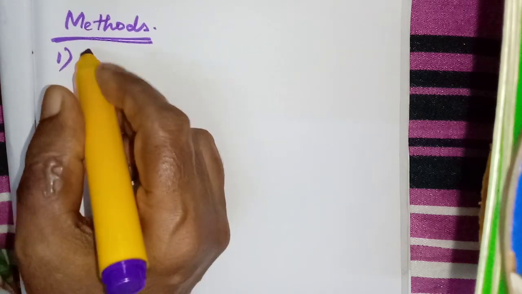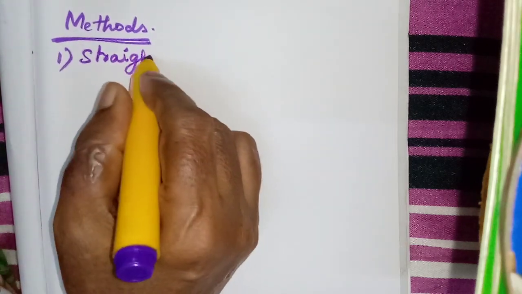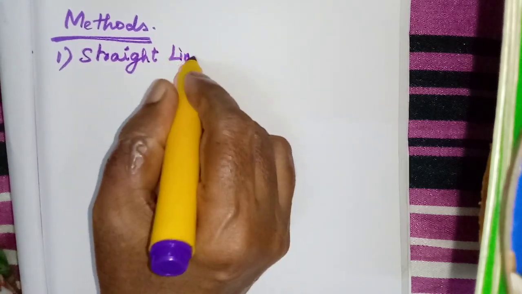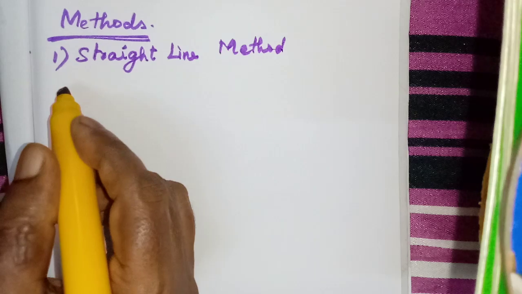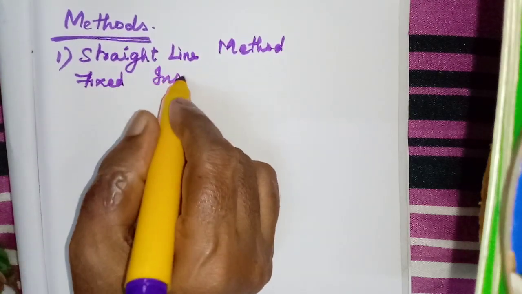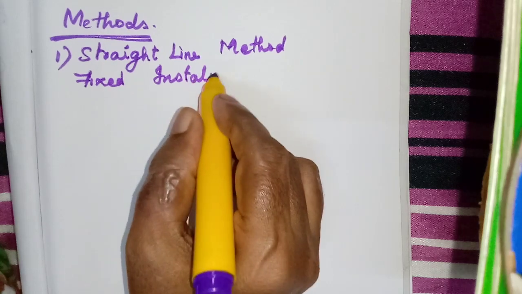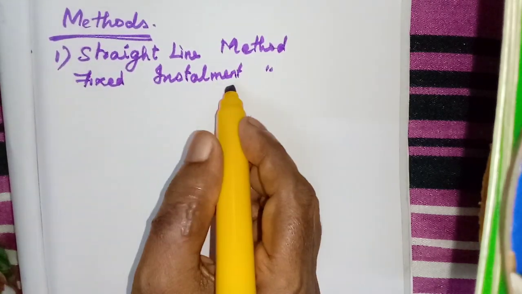Here the first one is the straight line method. The straight line method is also called the fixed installment method. From this onwards you have to listen carefully because you are going to learn the problems.